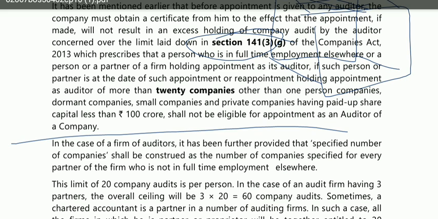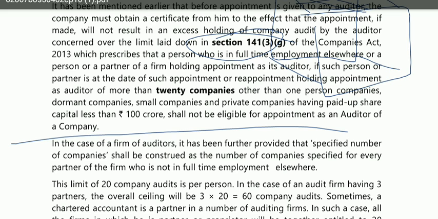Till here, whatever we have discussed, you have already studied: in section 141, subsection 3, if a particular person is in full-time employment elsewhere, or if he is the auditor of more than 20 companies, then he will not be eligible to become the auditor. And you have to obtain a certificate that he does not fall in this criteria.